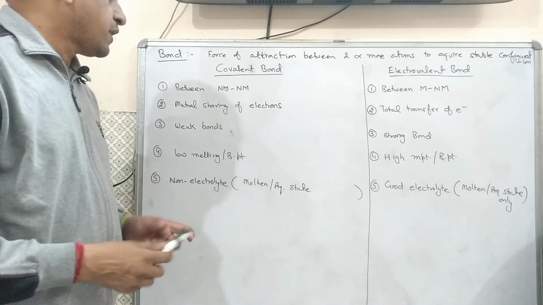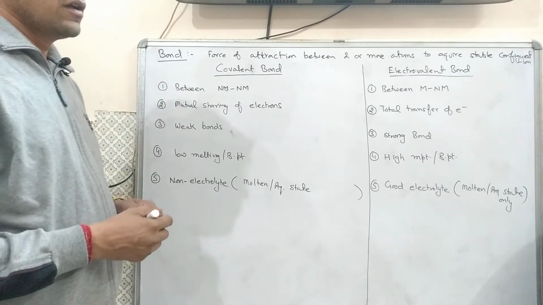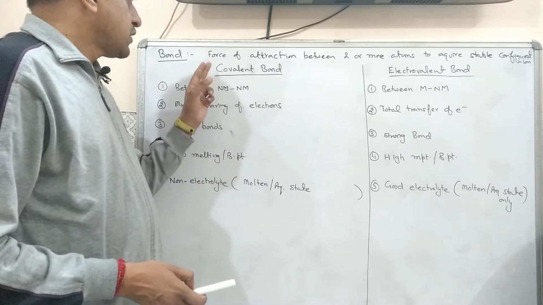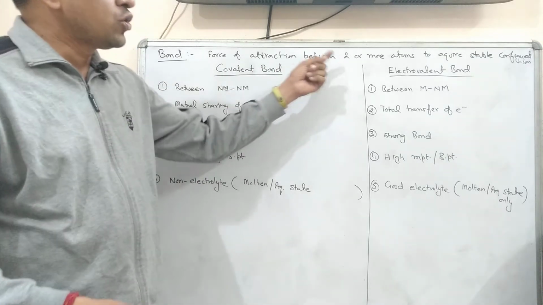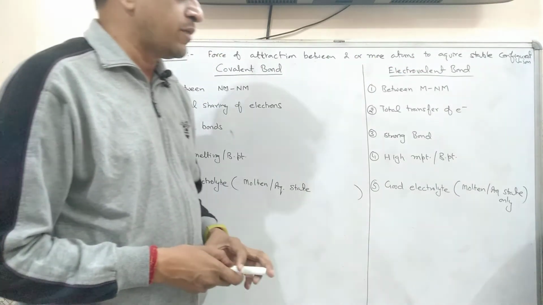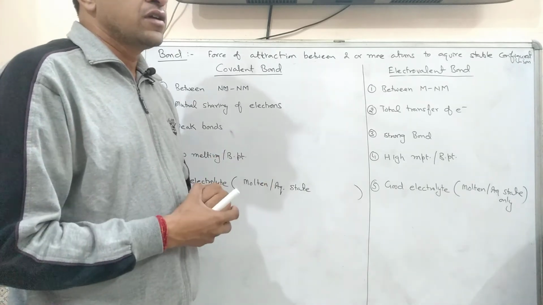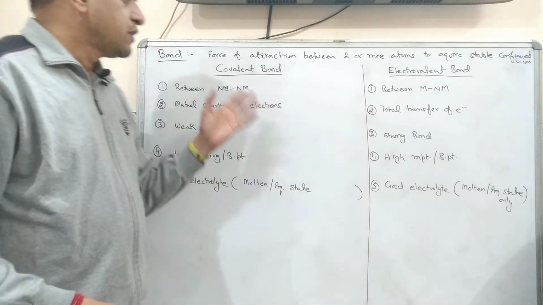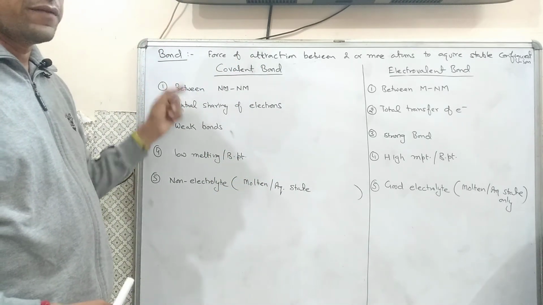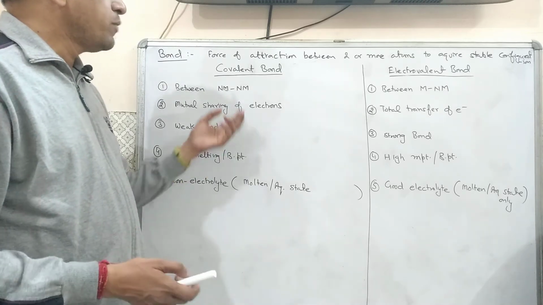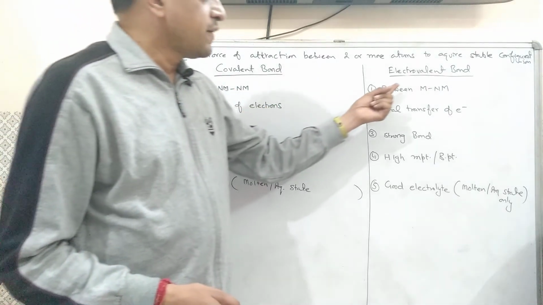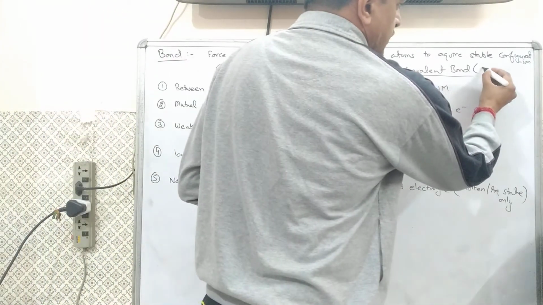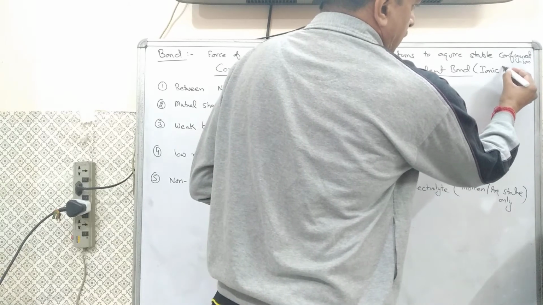Now come to the next part, that is bond. First of all, what is the meaning of bond? Bond means the force of attraction between two or more elements to acquire stable configuration. That means whenever two or more elements come together to complete their octet, this force of attraction is known as bond. This bond can be of two main types. One is covalent bond, and the second one is electrovalent bond. Electrovalent bond is also known as ionic bond.